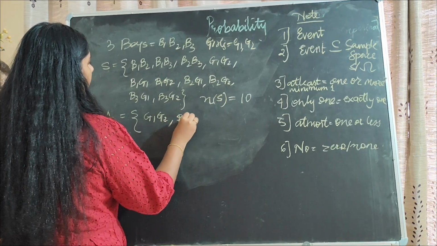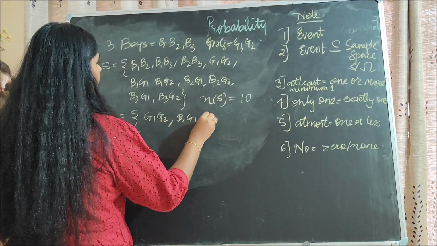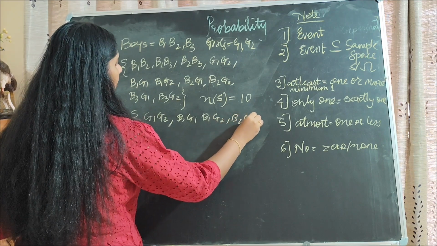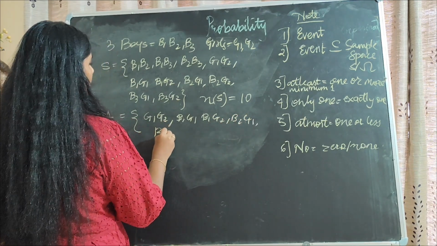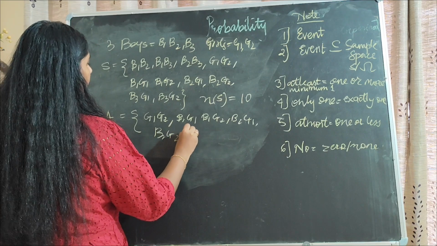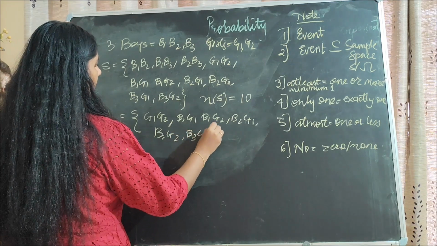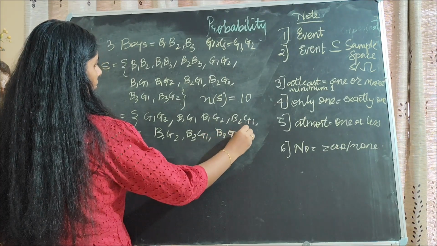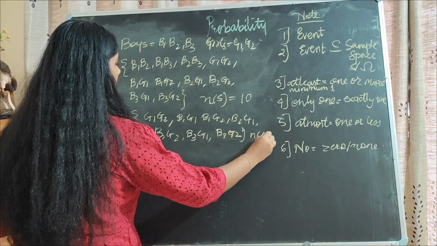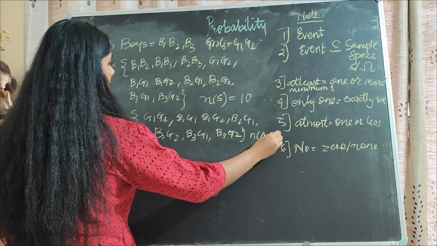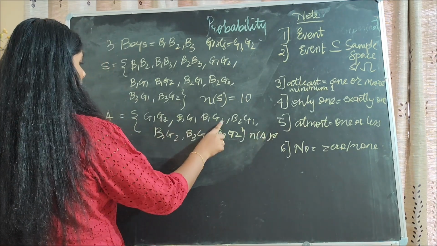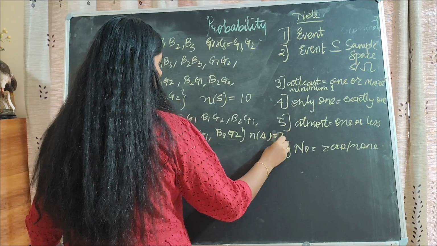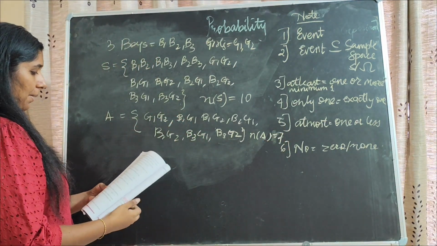Then B1 G1, B1 G2, B2 G1, B2 G2, B3 G1 and B3 G2. So n of A is 7.